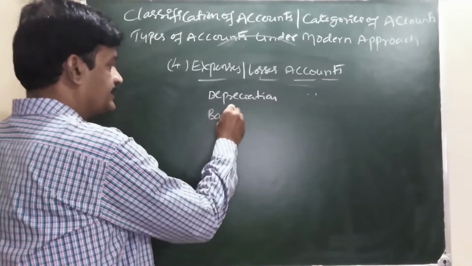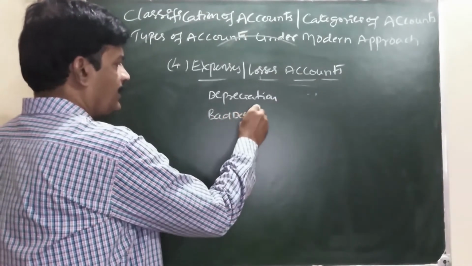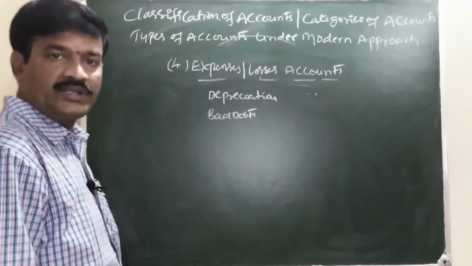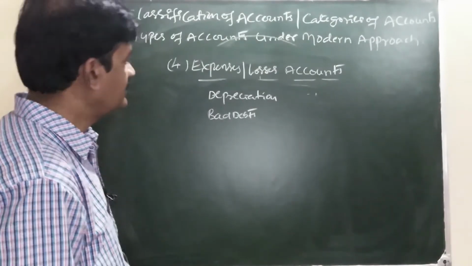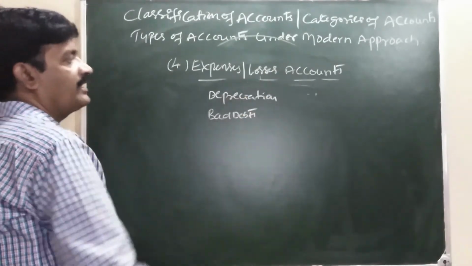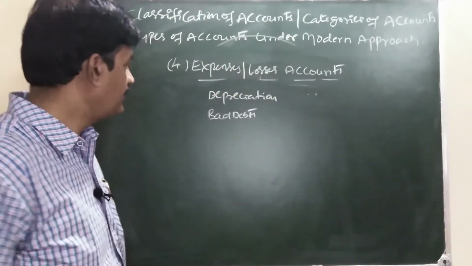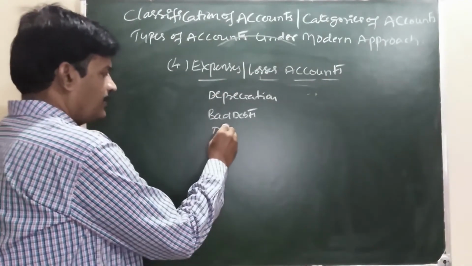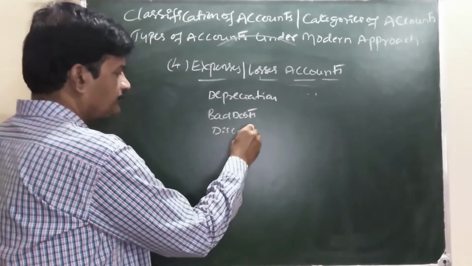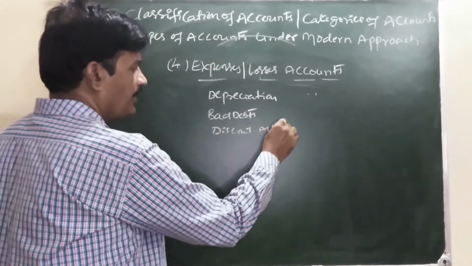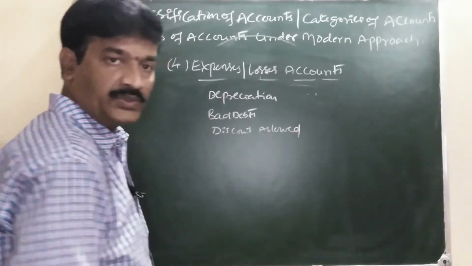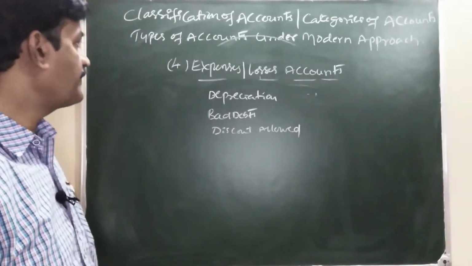Bad debts, irrecoverable amount from the customers, comes under loss. It is that loss comes under this head. Discount allowed, discount allowed to customers also comes under this head.